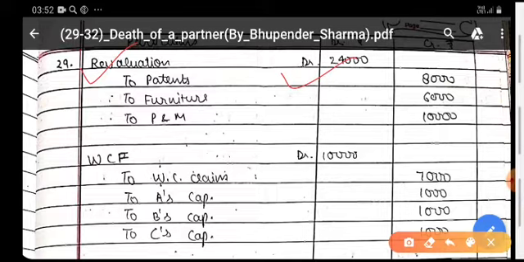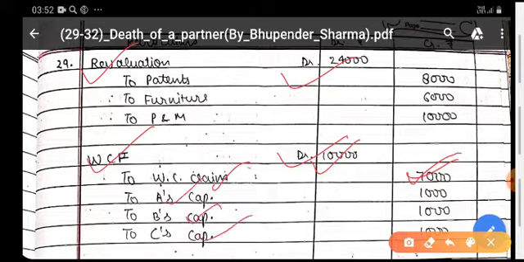After that, there is a reserve given in the balance sheet liability side. Workman compensation fund account debit. You have to close the account, and according to the adjustment, there is a liability of rupees 7,000. Out of the 10,000 reserve, there is a liability of rupees 7,000, meaning we have adjusted the loss on increasing the liability. The balance of rupees 3,000 shall be distributed among the partners.